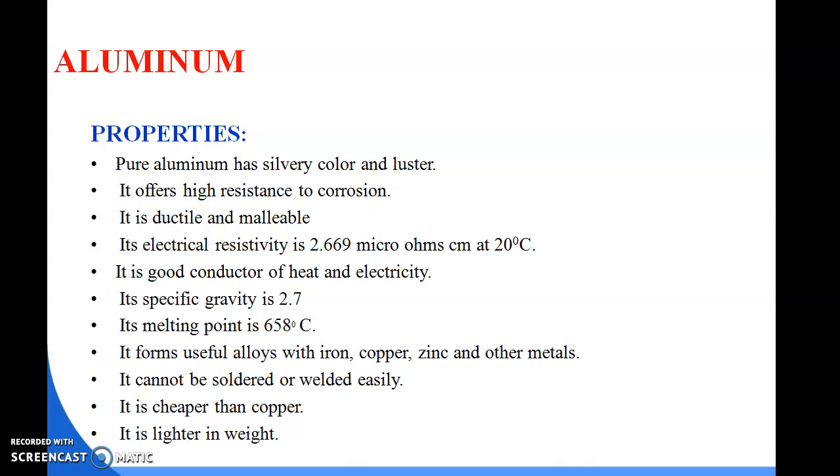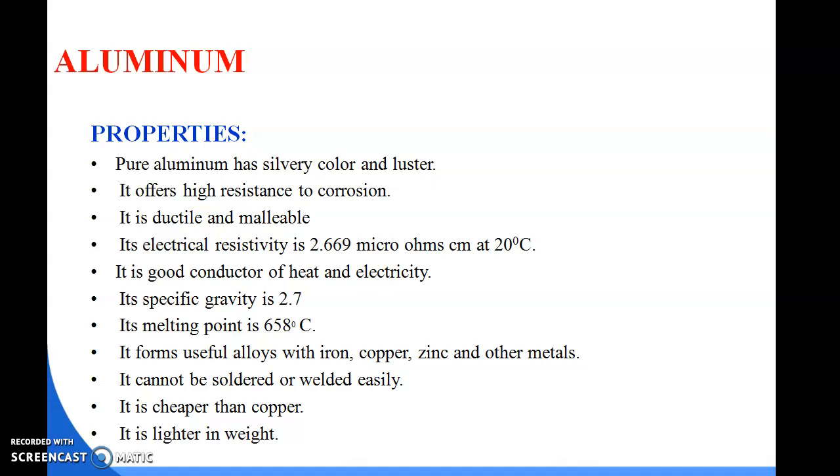Aluminum is a low resistivity material. What are the properties of aluminum? Pure aluminum has a silvery color and luster, and it offers high resistance to corrosion, and it is ductile and malleable. Its electrical resistivity is 2.669 micro ohm cm at 20 degrees centigrade, and it is a good conductor of heat and electricity. Its specific gravity is 2.7, and its melting point is 658 degrees centigrade. It forms useful alloys with iron, copper, zinc and other metals.